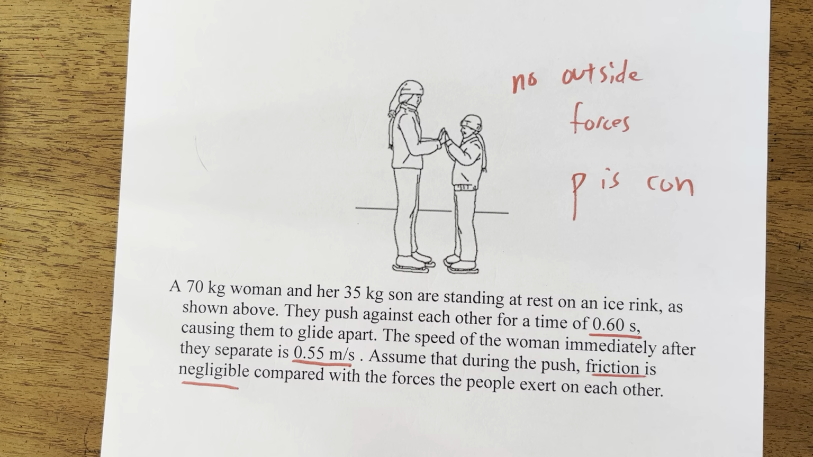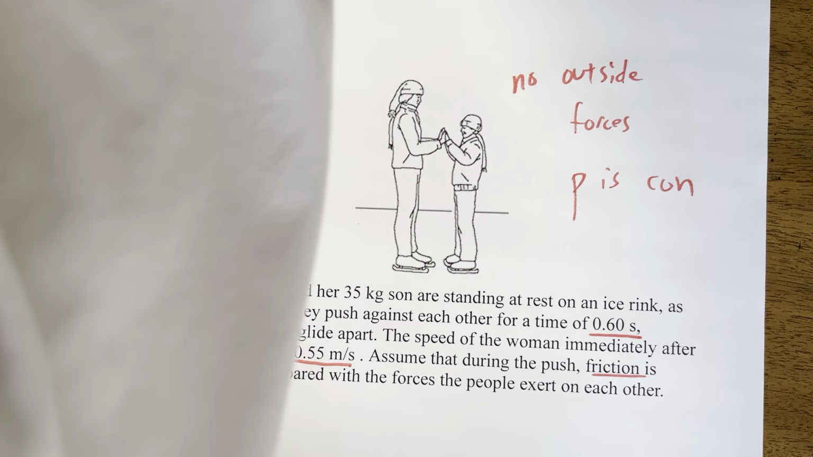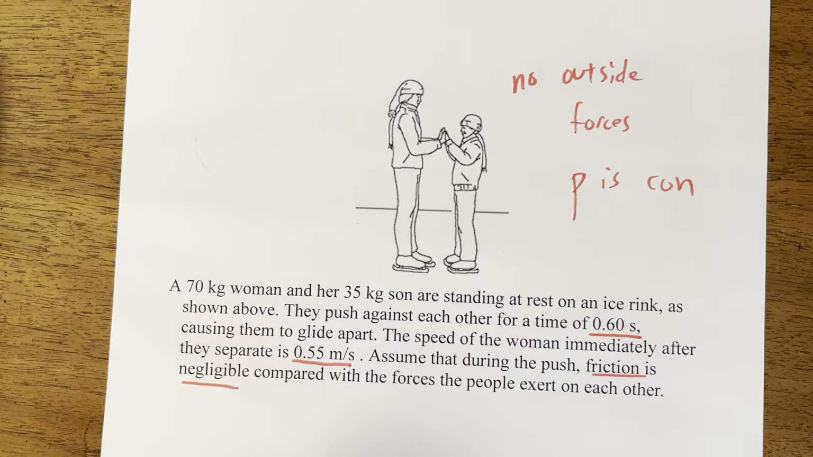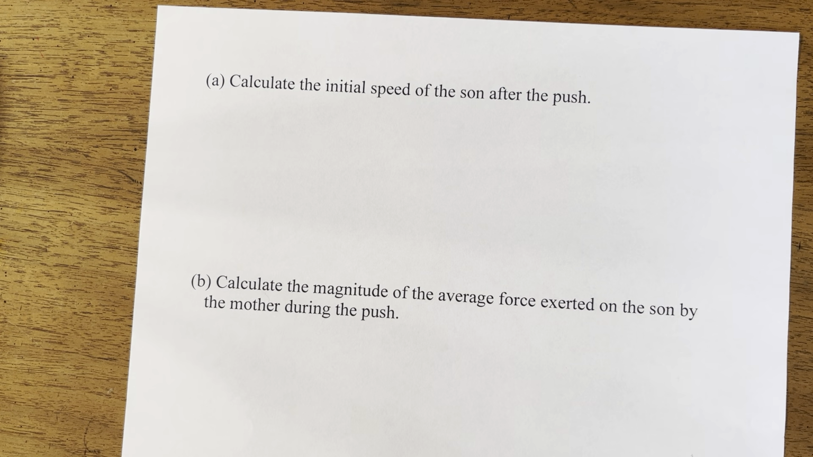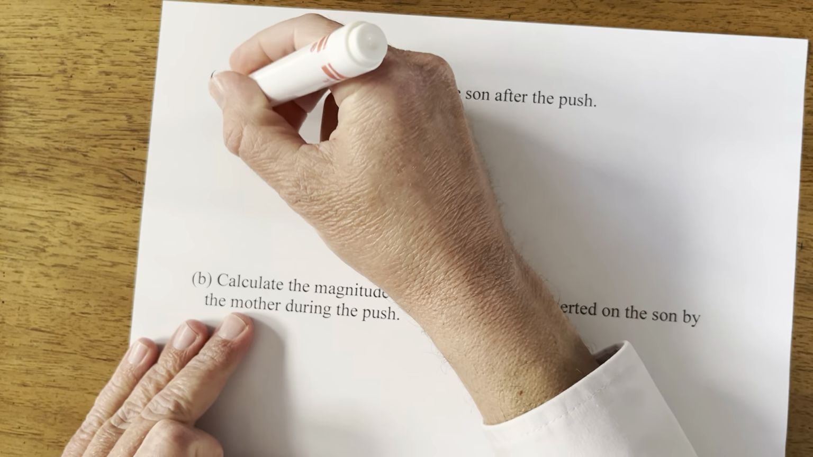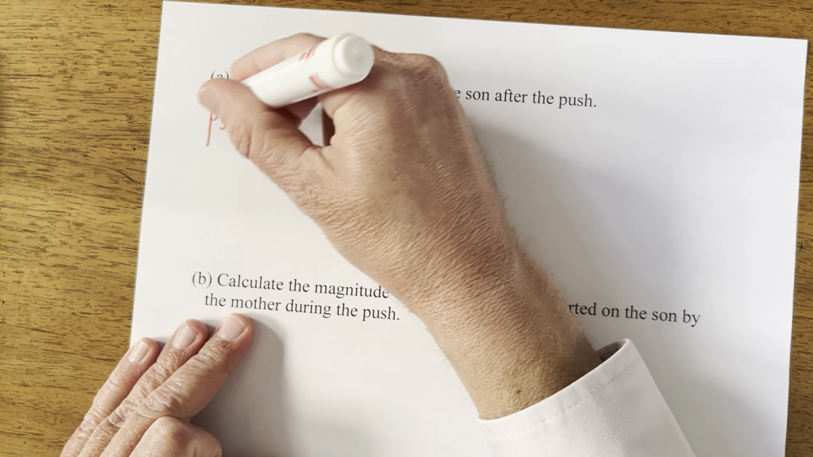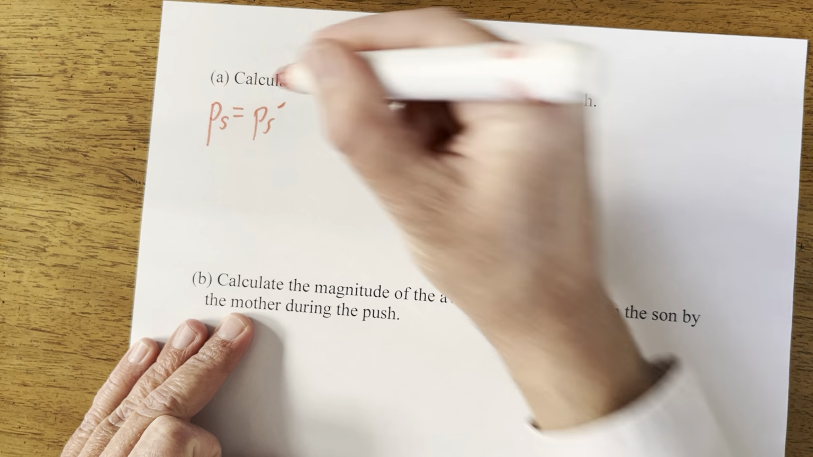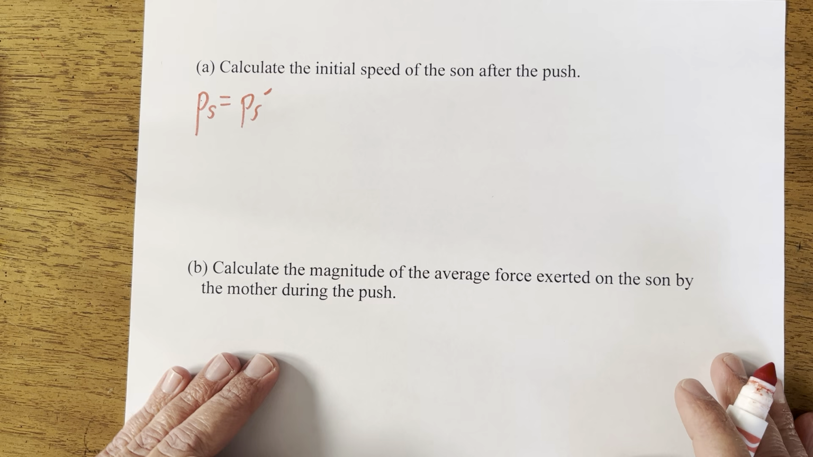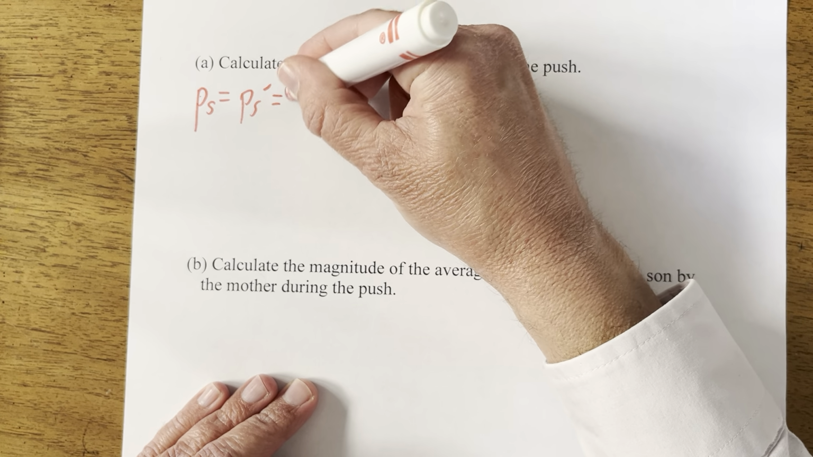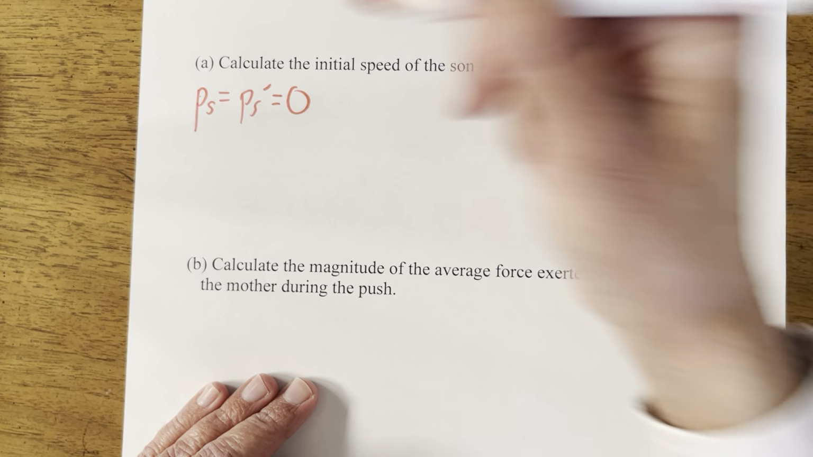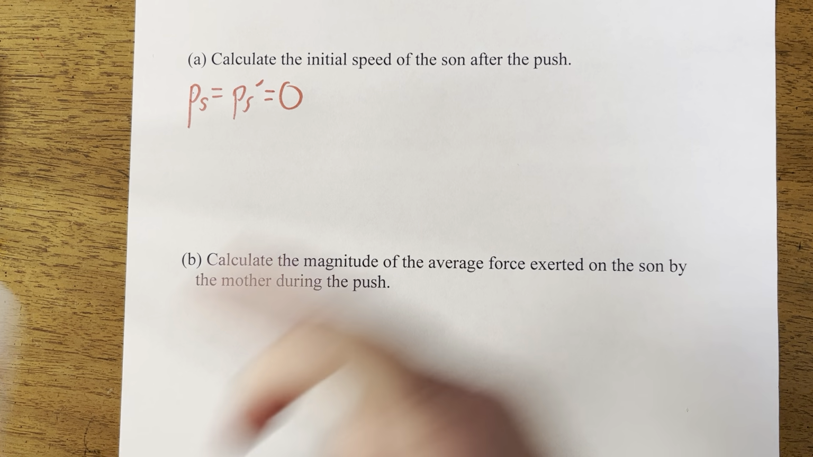All right, so now let's figure out the first question that they have here, which says, calculate the initial speed of the son after the push. So the first thing we realize, as we just said, is that the momentum of the system beforehand is equal to the momentum of the system afterwards because there are no outside forces and momentum is conserved. And by the way, the momentum of the system beforehand, they're just standing there, is zero. So the momentum of the system afterwards is zero.